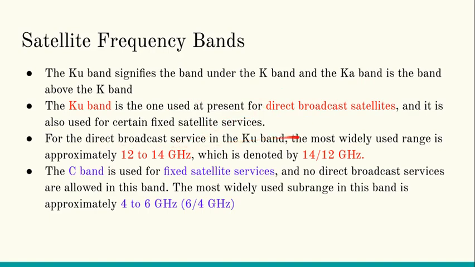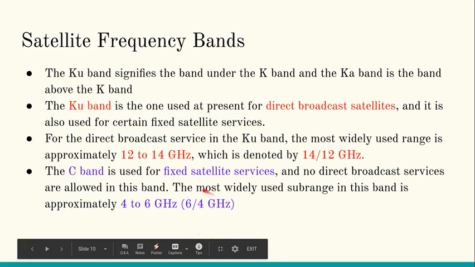For direct broadcast services, the widely used range is 12 to 14 gigahertz. So it is denoted by 14/12, where 14 is the uplink and 12 is the downlink frequency. C band is used only for fixed satellite services, and it is used in the sub range of 6 gigahertz uplink and 4 gigahertz downlink.